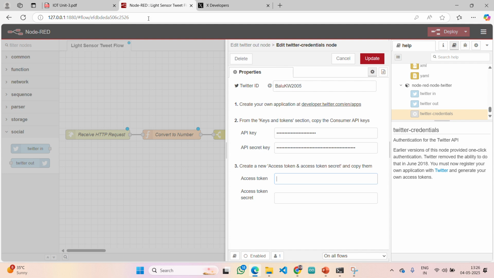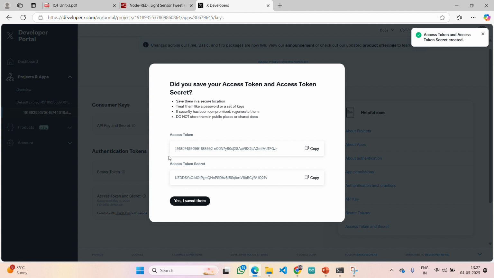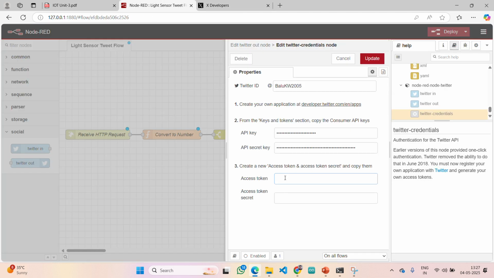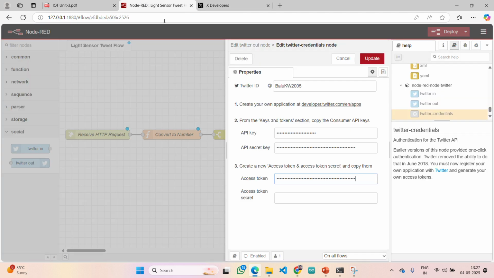What's the next step regarding access token and access token secret? Yes, here you can see access token and secret, right? Click on generate. Here you can see the access token secret. Copy them. Access token I have copied, paste it. Similarly, access token secret, copy it and again paste it here. I am sorry for this inconvenience, because this is the first time I am seeing API keys on this platform. Once it is done, just click on update.